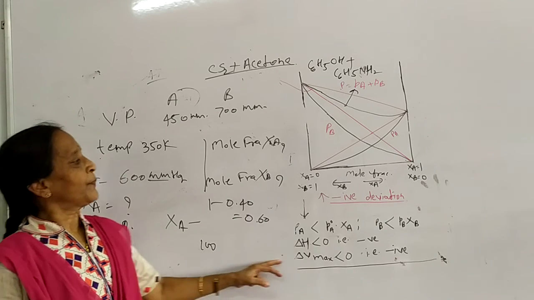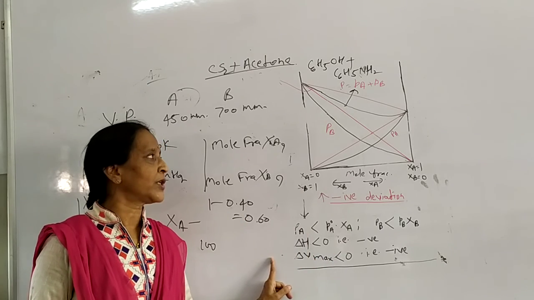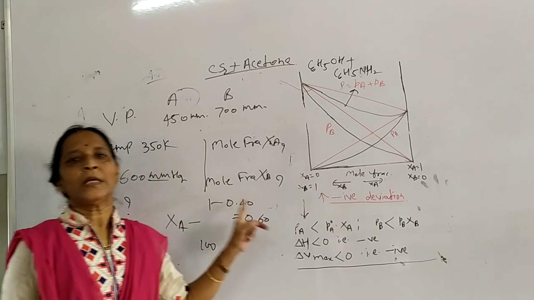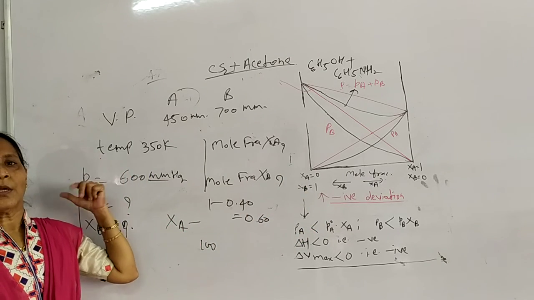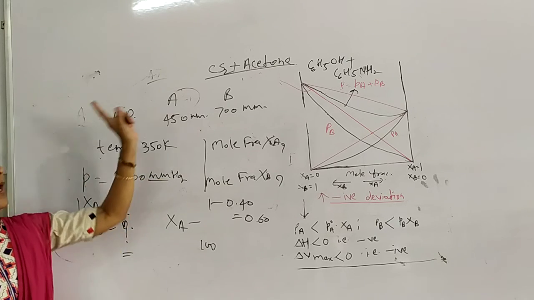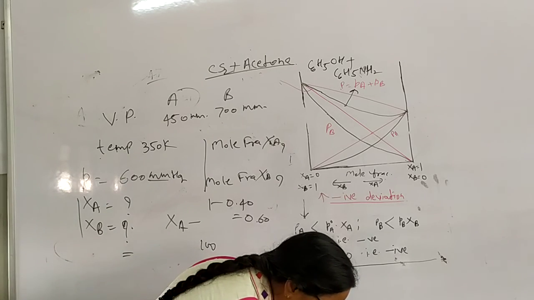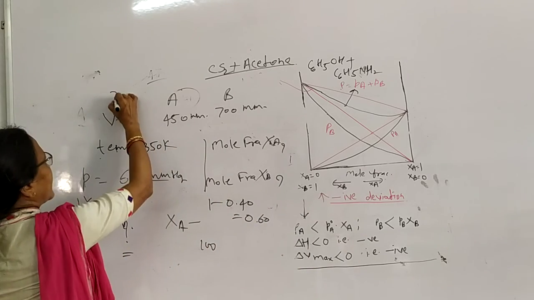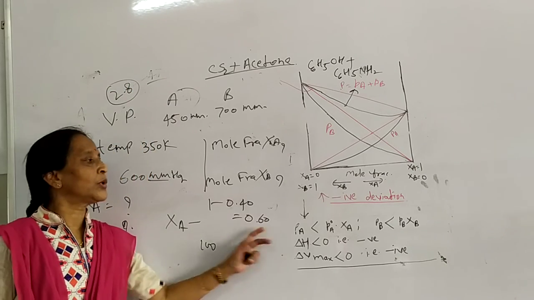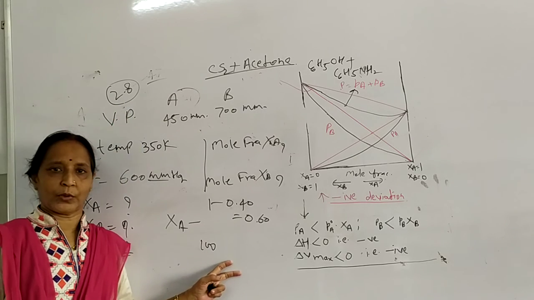So today we covered ideal solution, non-ideal solution, positive deviation, negative deviation, azeotropic solutions, positive and negative, examples, and one in-text question, question number 2.8. Up to here it is completed. You have to prepare these notes and solve the example in your notebook.